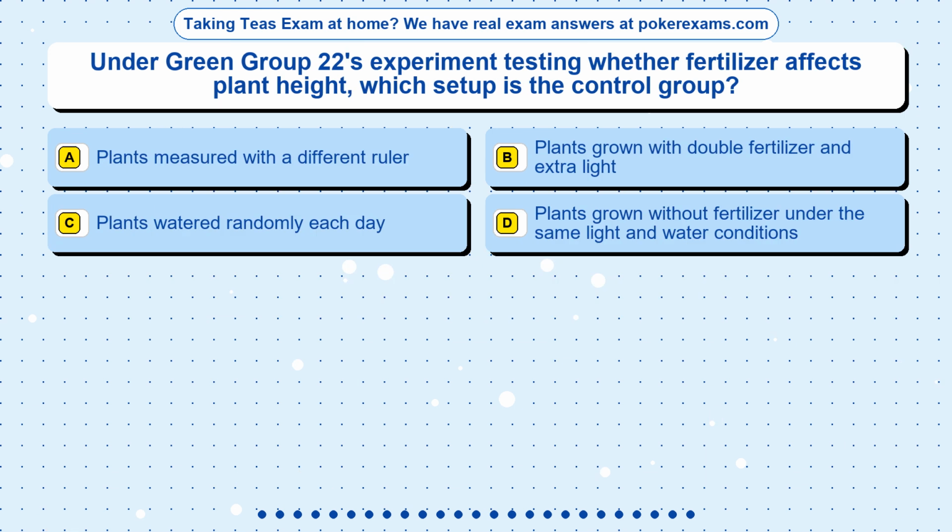Question 20. Under Green Group 22's experiment testing whether fertilizer affects plant height, which setup is the control group? Option A, plants measured with a different ruler. Option B, plants grown with double fertilizer and extra light. Option C, plants watered randomly each day. Option D, plants grown without fertilizer under the same light and water conditions.